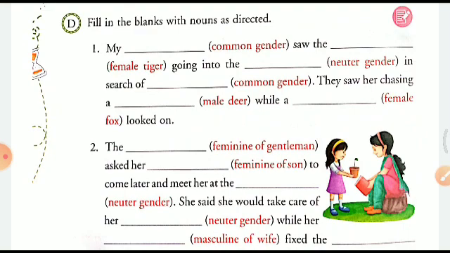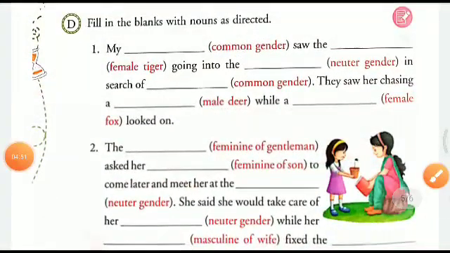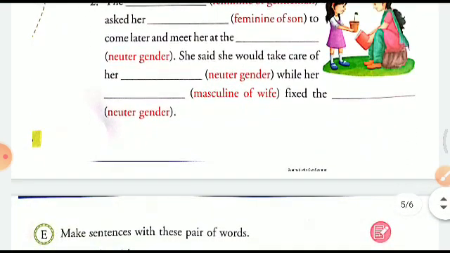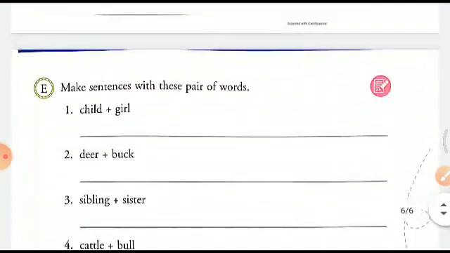What is the name of male deer? It's called deer. While a female fox is called vixen. Female fox is called vixen. Look down. This is how you will have to do this exercise. Right, children? Now we come to the E part.